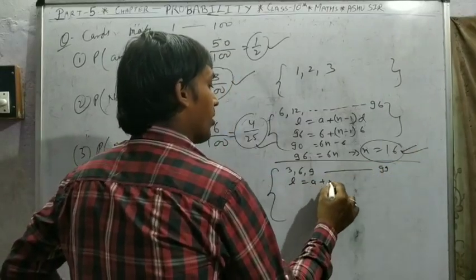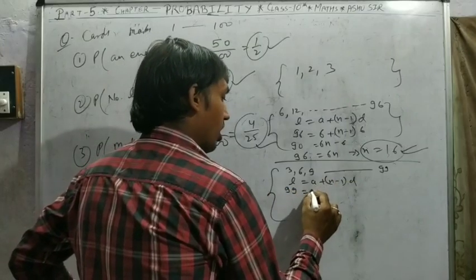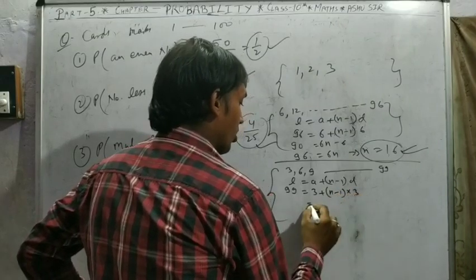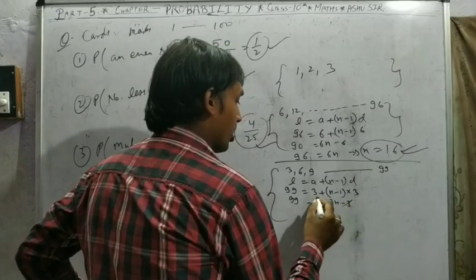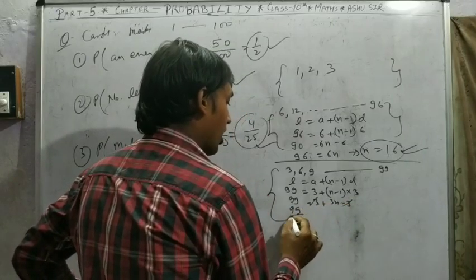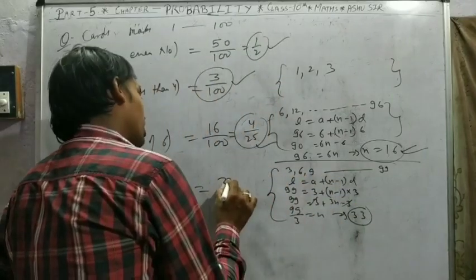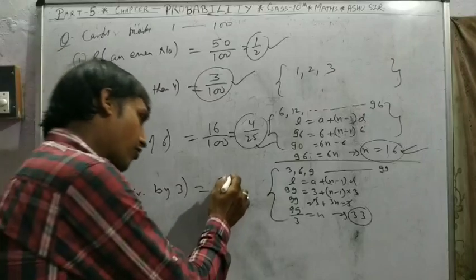L equal to a plus (n minus 1) into d. 99 equals 3 plus (n minus 1) into 3. Open the bracket: 3 plus 3n minus 3. 3 cancel. 99 upon 3 is equal to n, that is 33. So 33 numbers are divisible by 3. So that's the fourth answer.